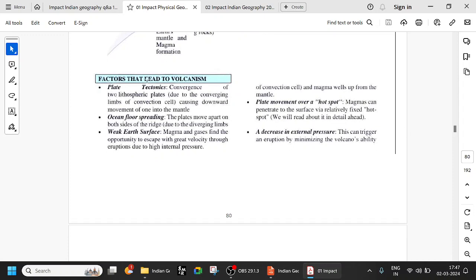Some of the factors that lead to volcanism are plate tectonics, ocean floor spreading, and weak Earth surface. All these are important. Plate movement over a hotspot and decrease in external pressure can also trigger a volcano.